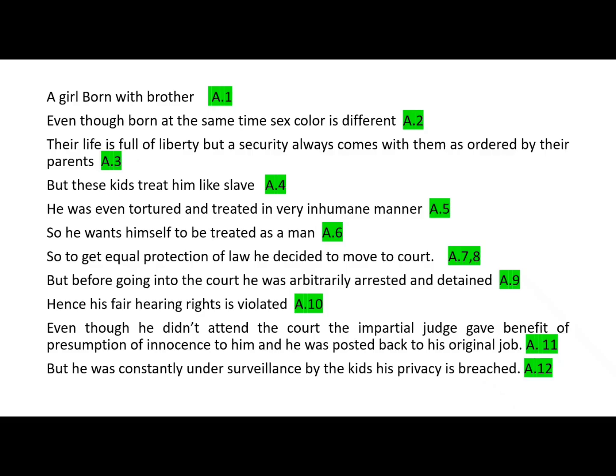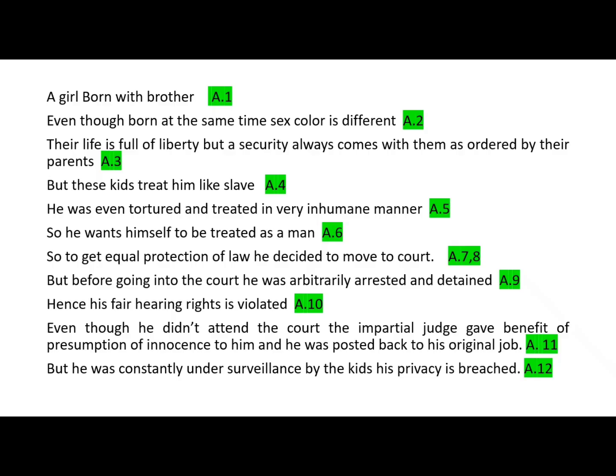So the story is that a girl was born with her brother, like twins. They were born at the same time, but their sex and color are different. These kids were given full liberty by their parents, but they appointed one security guard to take care of them. But the kids didn't want this person to accompany them everywhere.